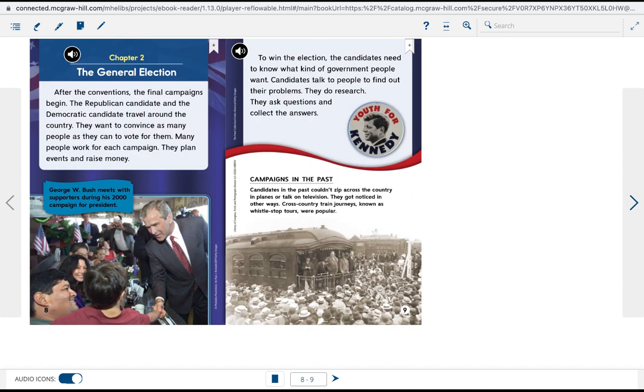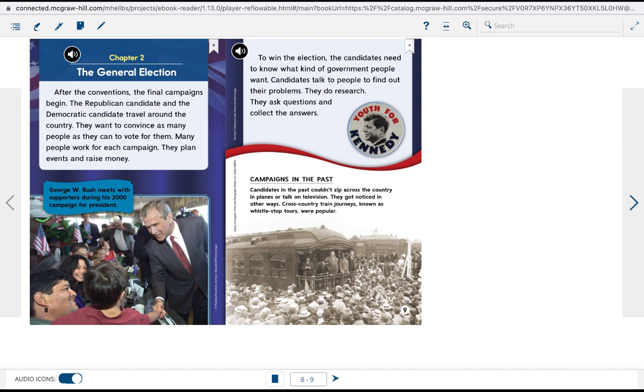The general election. After the conventions, the final campaigns begin. The Republican candidate and the Democratic candidate travel around the country. They want to convince as many people as they can to vote for them. Many people work for each campaign. They plan events and raise money.